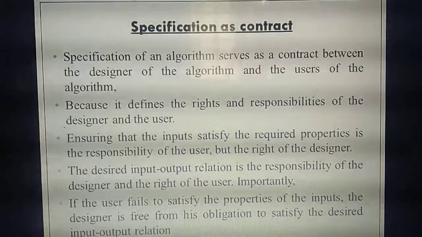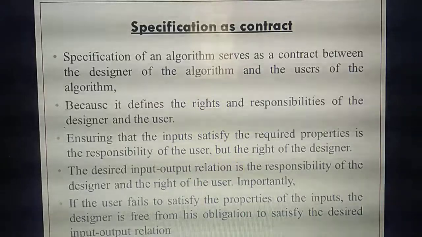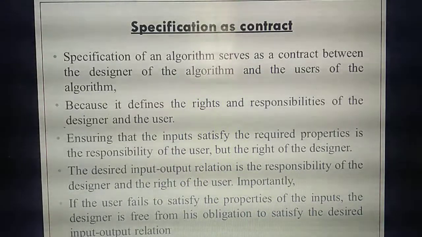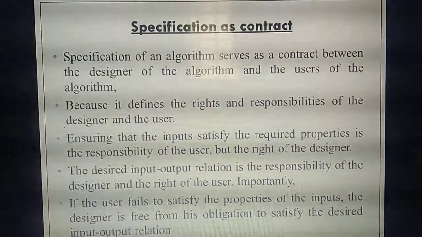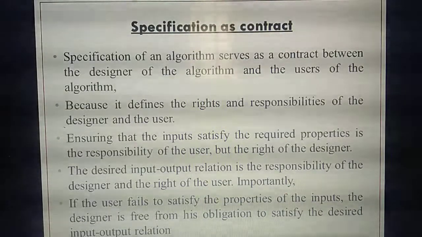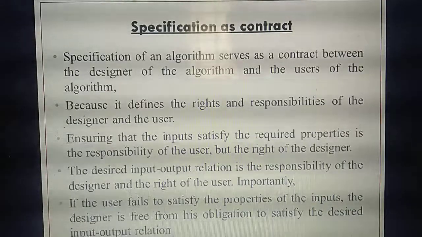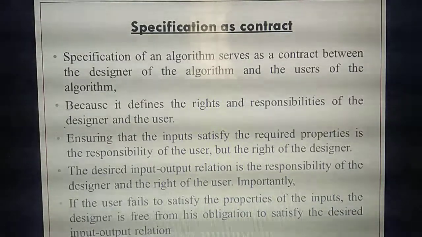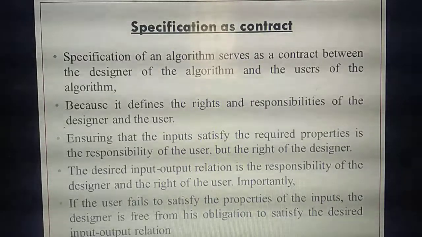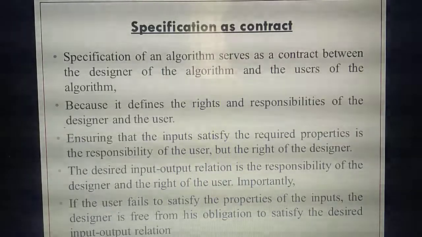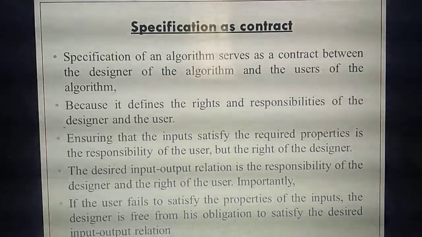You have a new cloth, and based on your idea you are saying, I need this cloth to look like this, this much of measurements, this kind of model. You have the rights and responsibility to say these things to the tailor. That's the rights and responsibility of you, the user who buys the cloth.